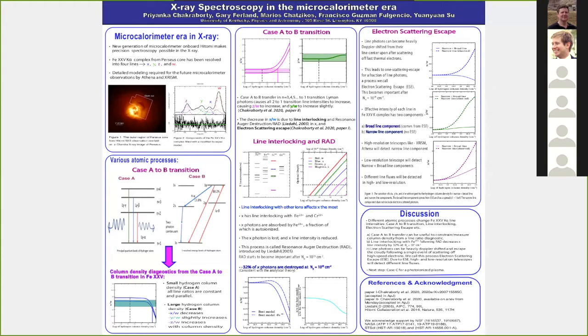And the two papers that I'm going to be talking about are also the first two chapters of my PhD thesis. So there are different atomic processes that affect the line spectrum in the high column density limit. Here we are showing three such processes: Case A to B transition, line interlocking and resonance Auger destruction, and electron scattering escape. And we are exploring these different atomic processes with Cloudy.